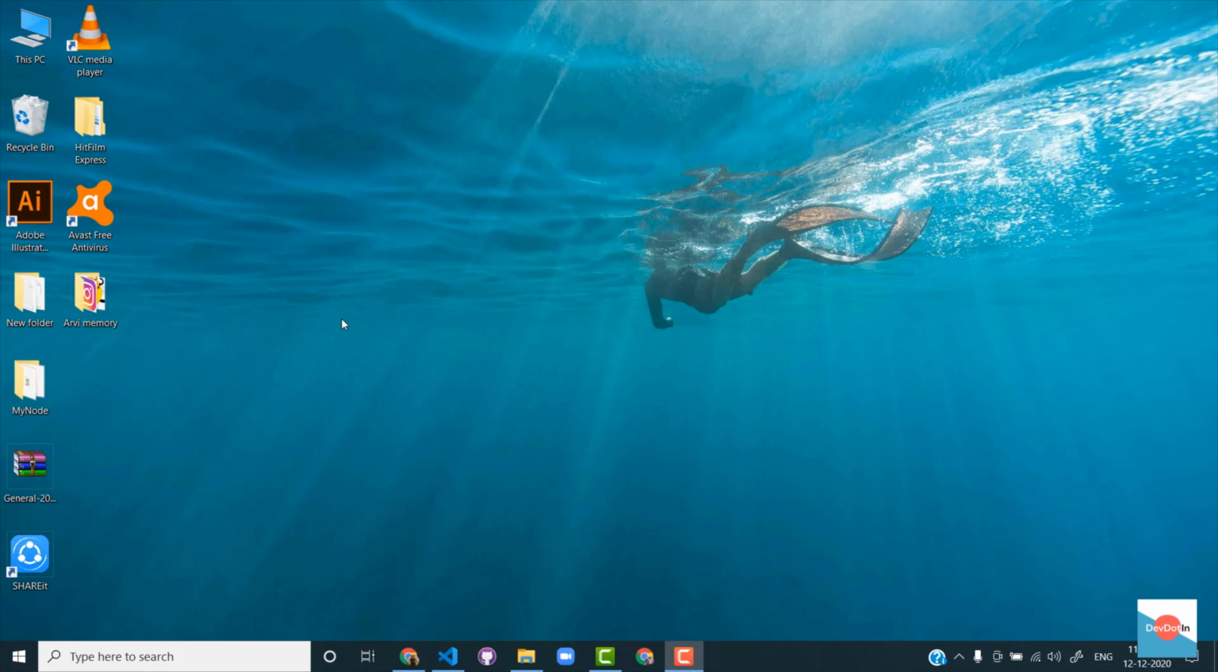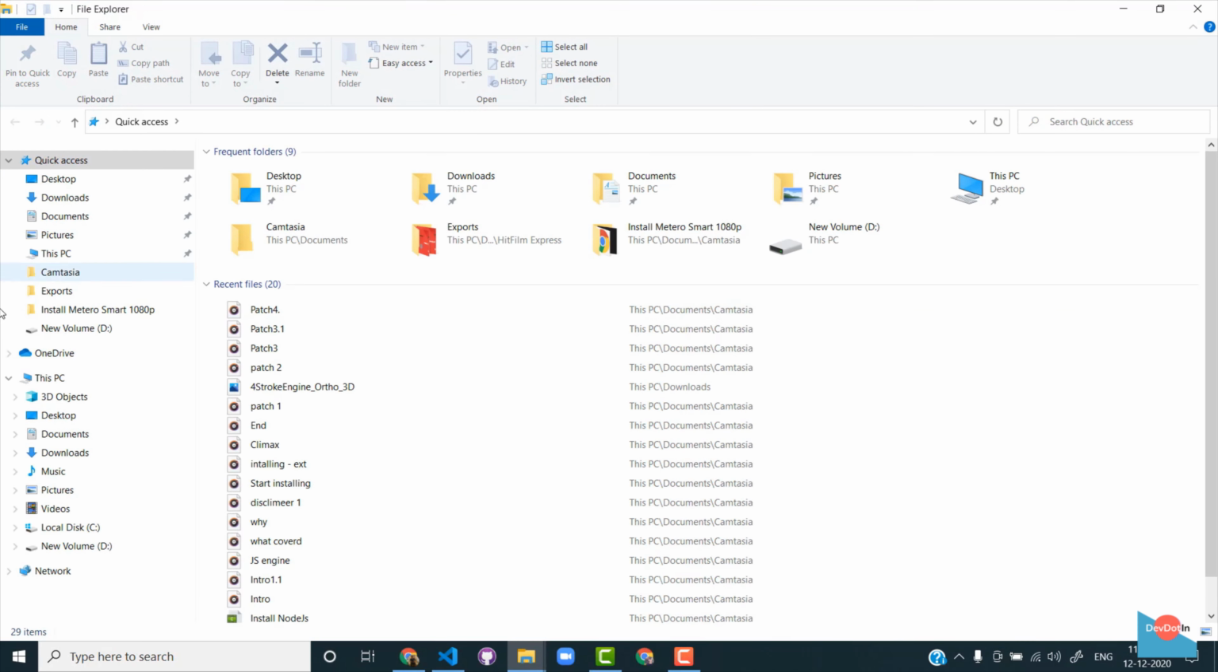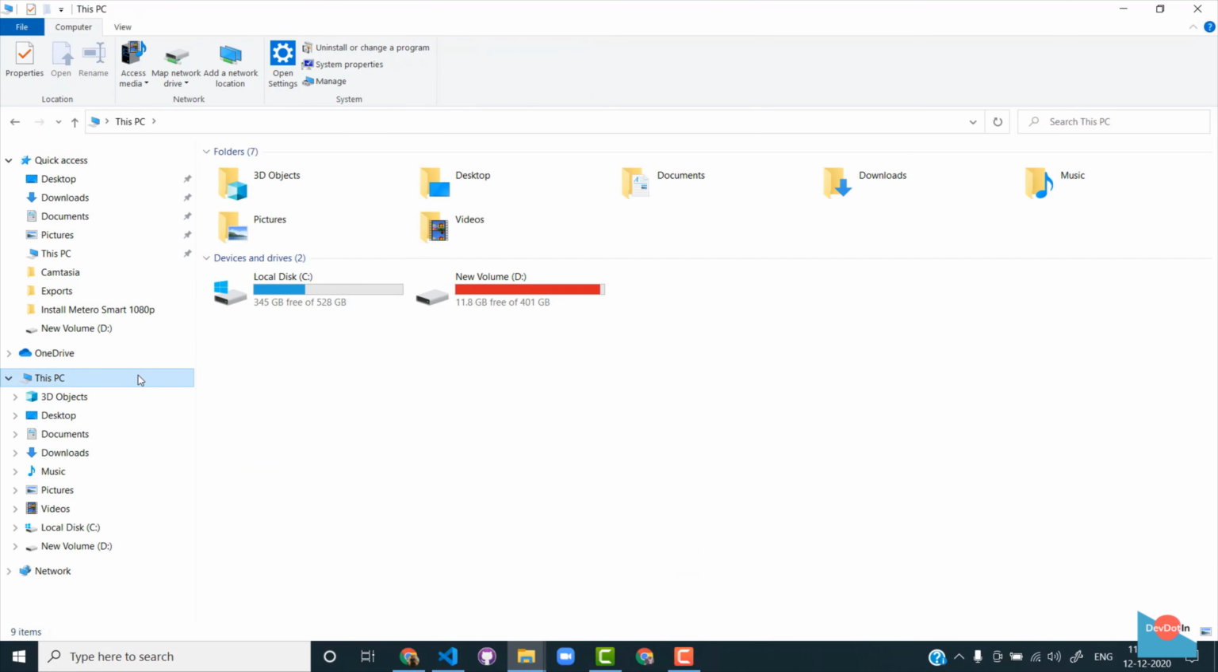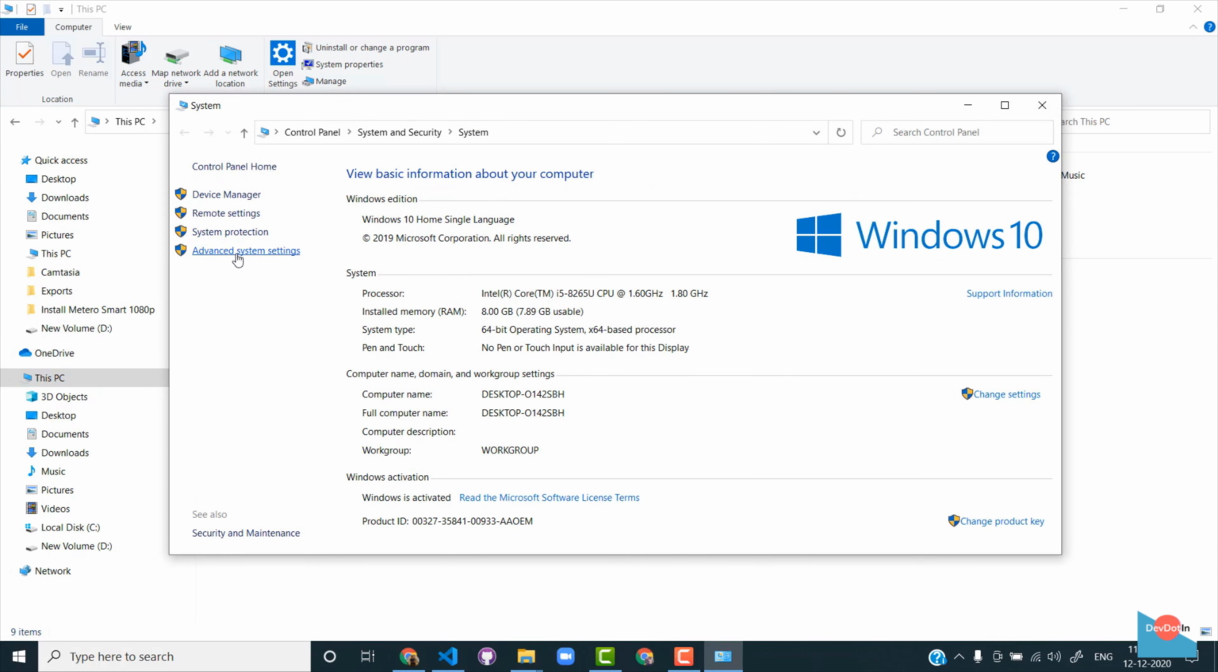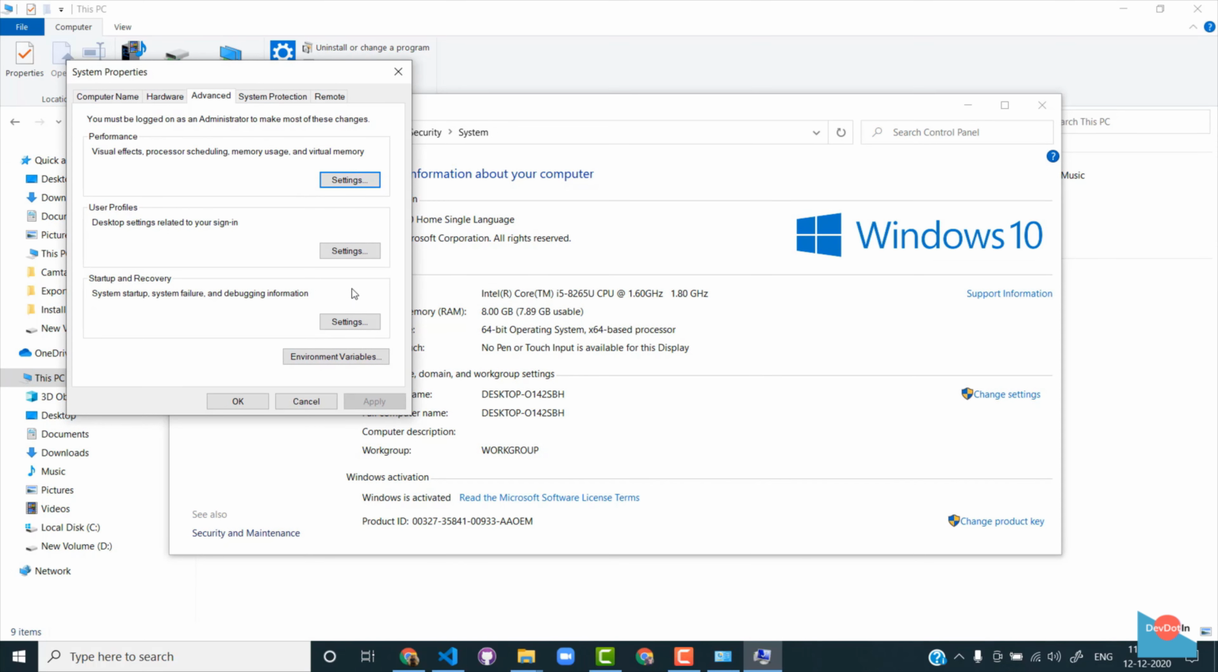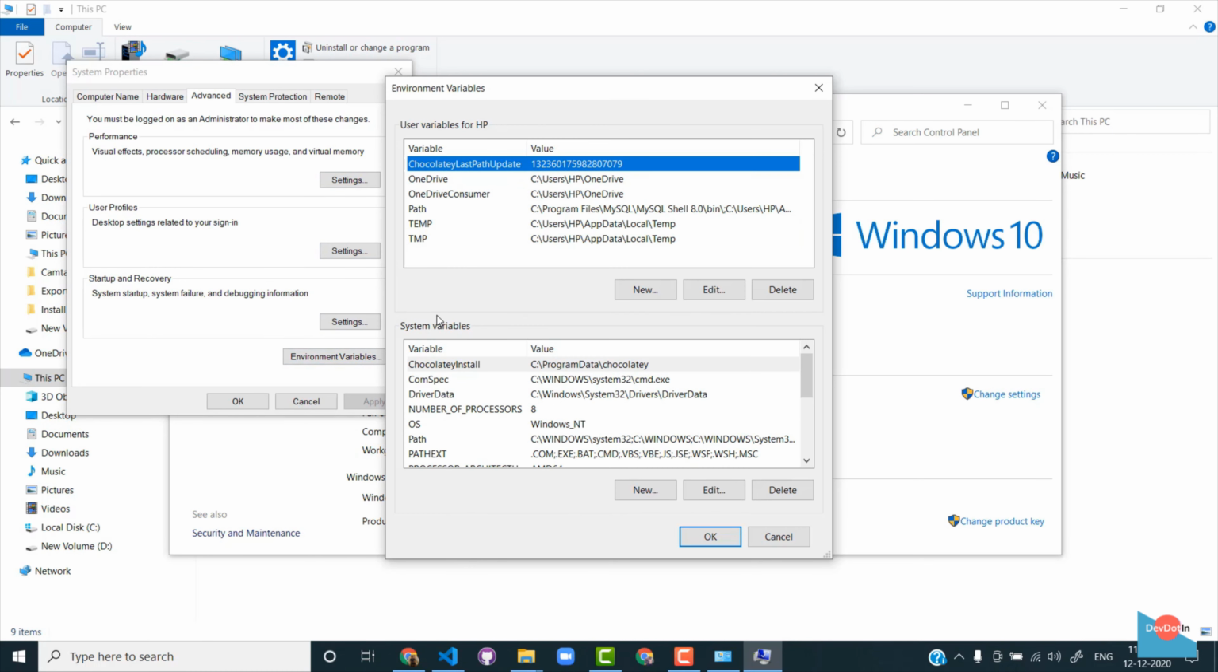Now we have to check that Node.js is added to the environment variable. For that, open your file explorer, right click on This PC, and select properties. In the window, select advanced system settings. It opens the advanced system properties tab. In that, select environment variables. In the next screen, under system variables, click on Path and click on edit.